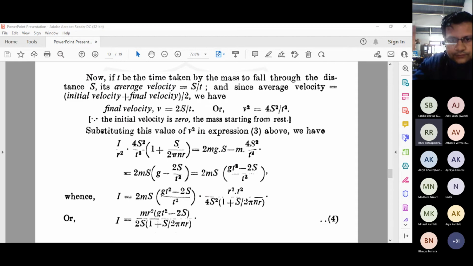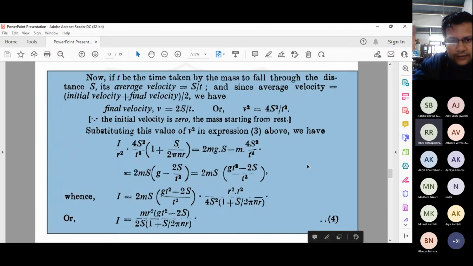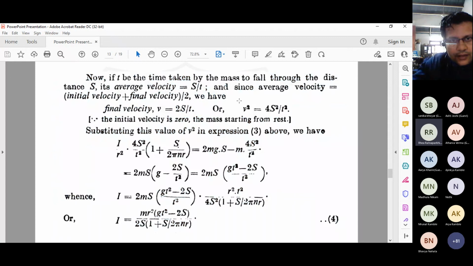Right? You got the value now, how much does it come out to be? It needs some mathematics and rearrangement of the equations, using the principles. So we will get the expression, which I have written here: I is equal to m r square g t square minus 2 s divided by twice s, 1 plus s upon 2 pi r.